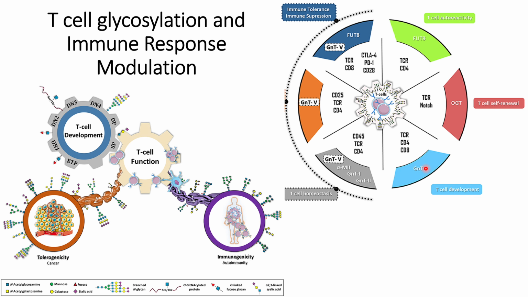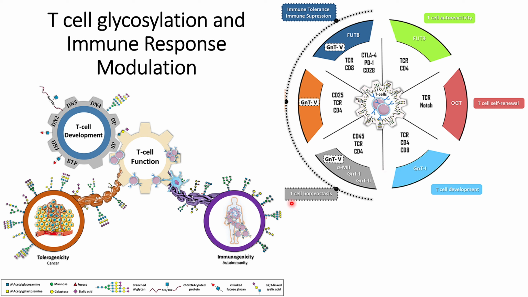And GNT1 will affect both the CD4 and CD8 plus receptors, and it will impact the glycosylation and T cell development in the thymus region, as the cells will not be able to acquire the double positive structure because of the improper functioning of GNT1.